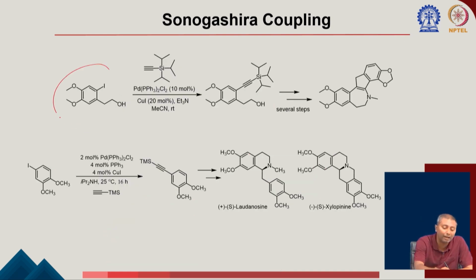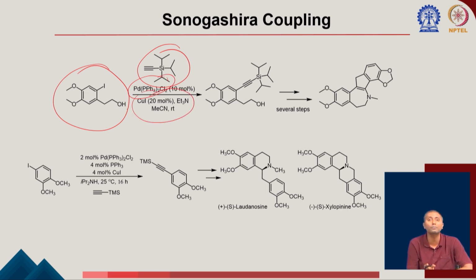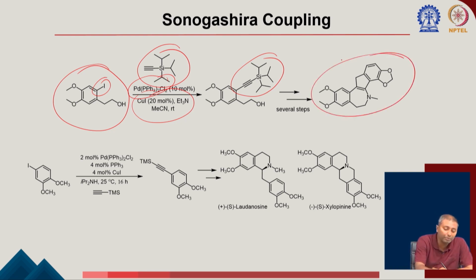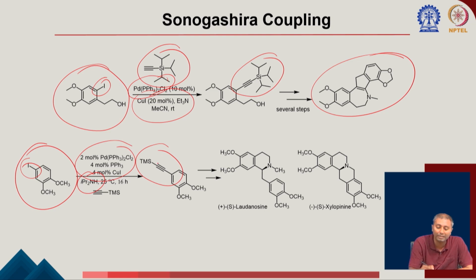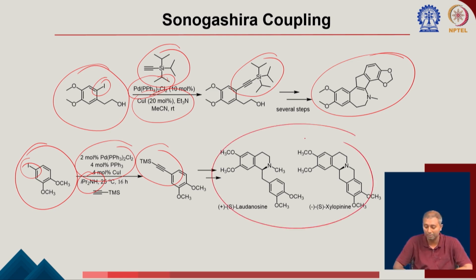There are some examples here. If you have a compound with this aryl iodide, and you take the corresponding acetylene, not TMS, it is a triisopropylsilyl group here, and there is an alkyne here. If you take the palladium catalyst, copper iodide, triethylamine, this is a very common condition for Sonogashira coupling. What is going to happen? You replace this iodine and introduce the alkyne, which can further transform to bioactive compounds. Here is another example: you have an aryl iodide, palladium catalyst, ligand and copper, and in place of the iodo, it is again going to introduce the alkyne, which is going to form these corresponding natural products.